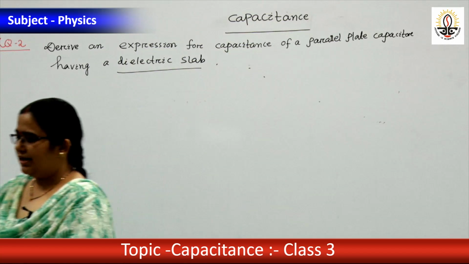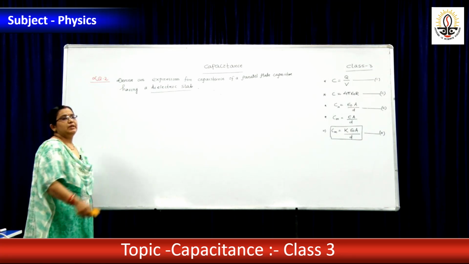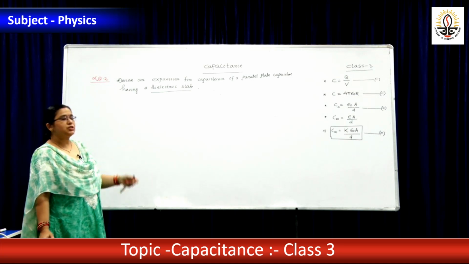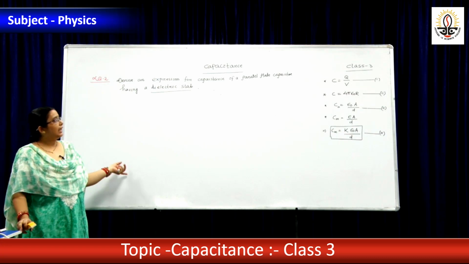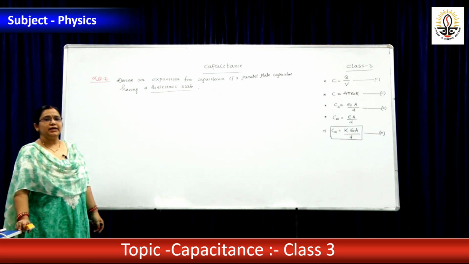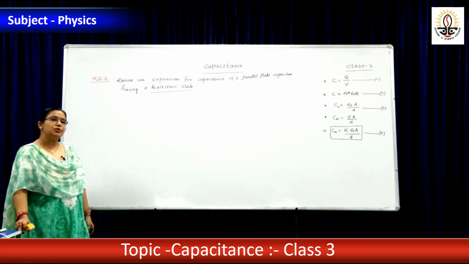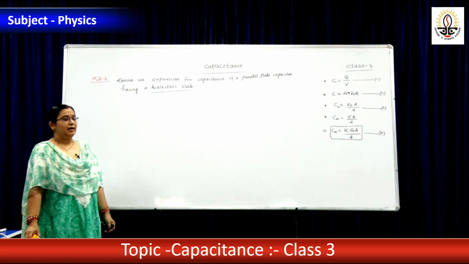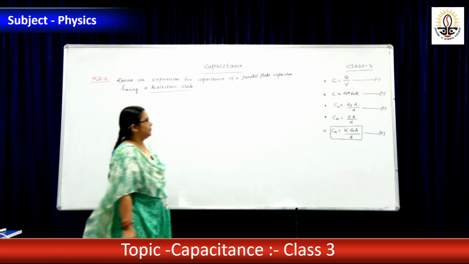First, we have to know what a dielectric is. As we already know, a dielectric is an insulator. That means a substance through which electric current cannot pass easily. But again we know, when a dielectric is placed between two charges, there exists a force between the two charges. The value of the force reduces, but the capacitance increases. How it happens, we will explain.